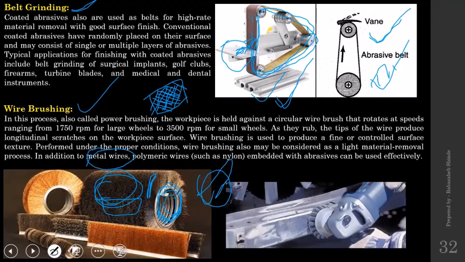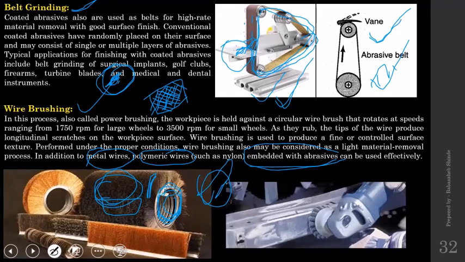In some cases, polymer wires are also used, but those polymer wires will be embedded with abrasives. Means that polymer wires will have abrasives coated on its surface, and when that brush is rotated and workpiece is moved across that brush, these abrasives will remove the material, and you will get the desired finish and accuracy.